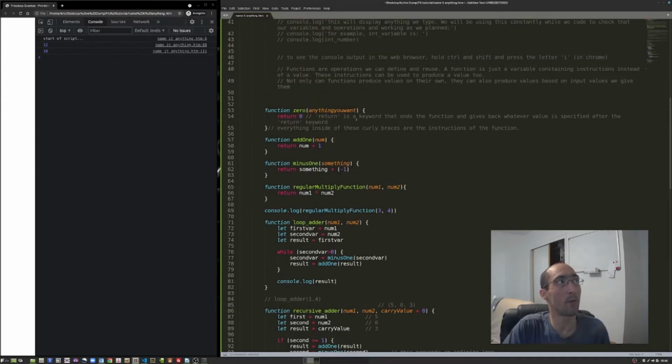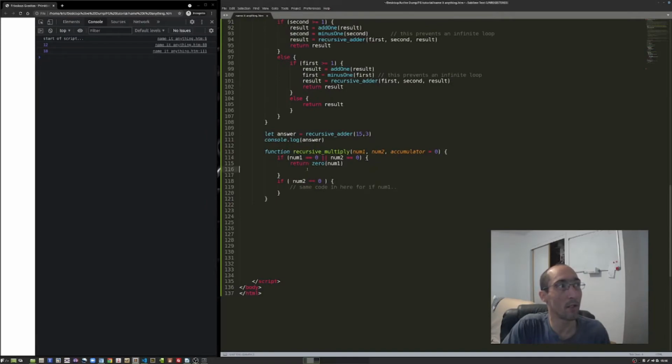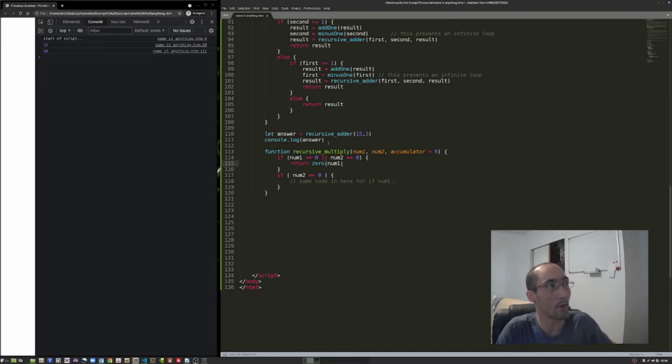This was one of those building blocks when we were like, oh, I don't know where to get started. What do we do? We wrote a function that says, okay, we'll probably need this at some point. Let's just write a primitive function that takes any value you give it and spits out a 0. That's exactly what we did here. And lo and behold, when we multiply by 0, that's exactly the behavior that we want.